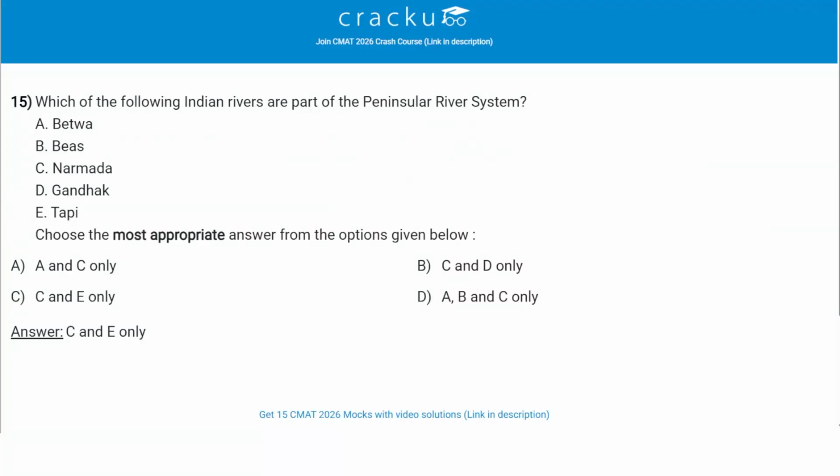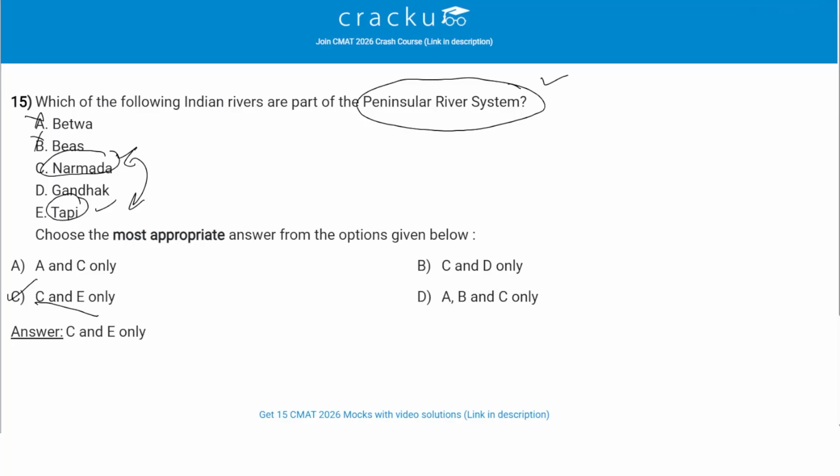Which of the following Indian rivers are part of the peninsular river system? So the next question, guys, which of the following Indian rivers are part of the peninsular river system? So peninsular river system is basically the river system which ends its water tributaries in the Arabian Sea. So the correct answers for this question is river Narmada and Tapi. Narmada and Tapi, they end their tributaries at the Arabian Sea. So these two rivers are a part of the peninsular river system. So the correct answer is option C and E only.